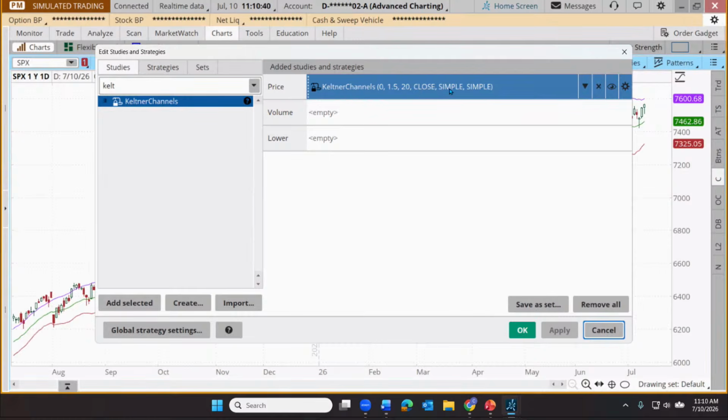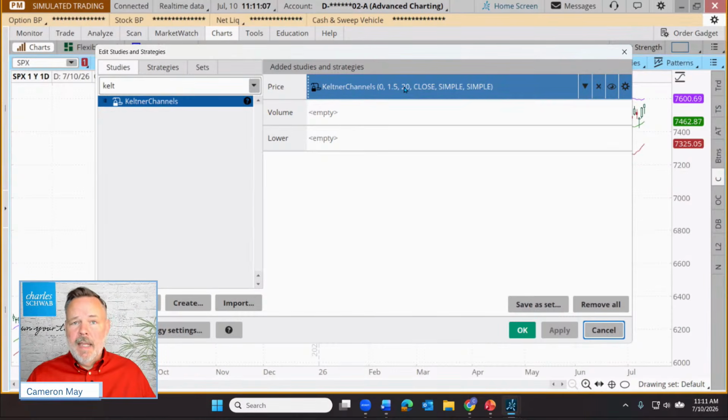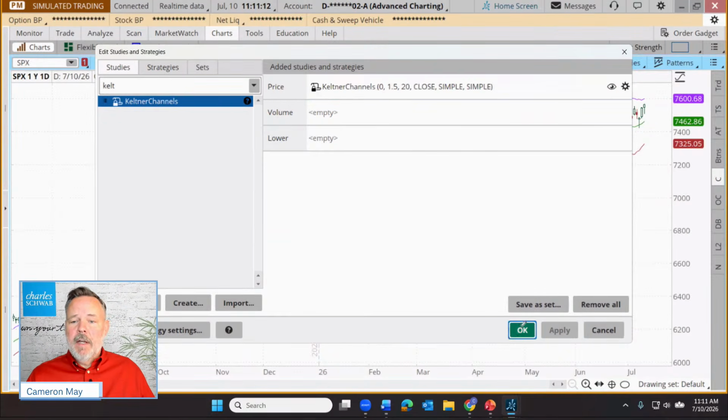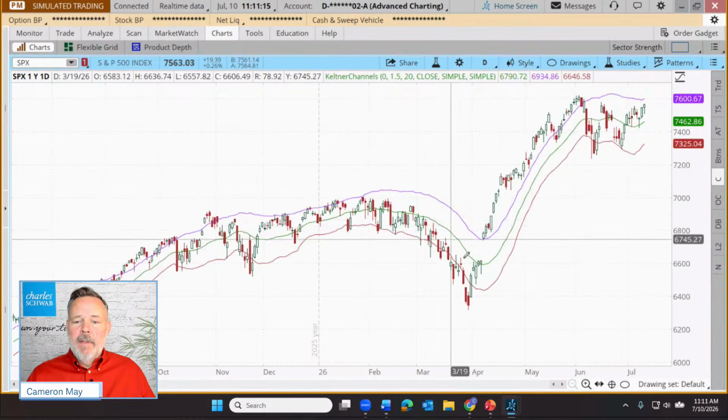1.5, 20, close, and simple. The 1.5 is going to be key, and I'll tell you what that is, and the 20. But this indicator uses closing values, and it does use simple moving averages in its construction. That should be familiar to a lot of you. These two we need to explore a little more. Spoiler alert, it uses a 20-period simple moving average, and since we're on a daily chart, it's going to use a 20-day simple moving average. So let's click OK.